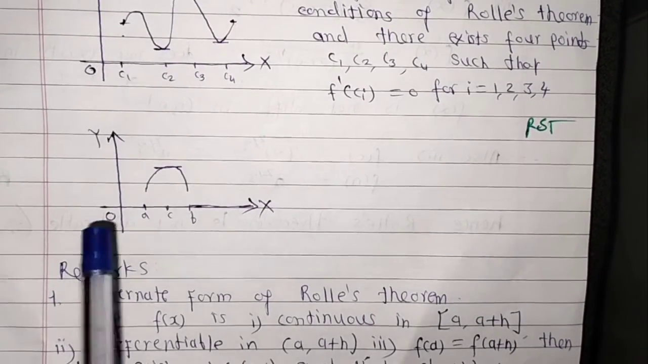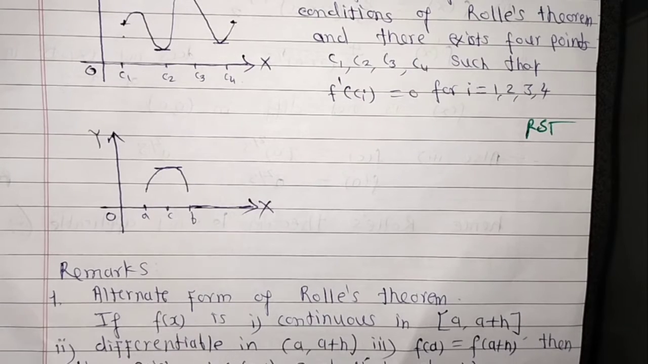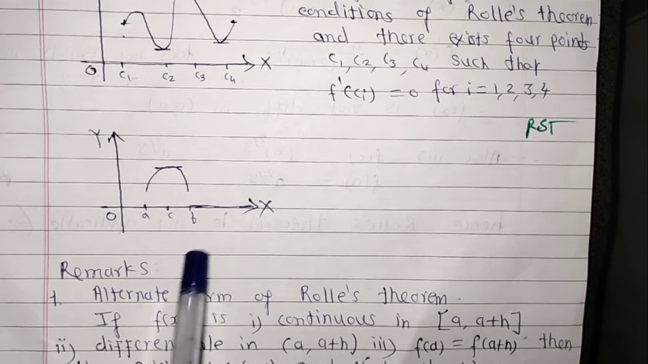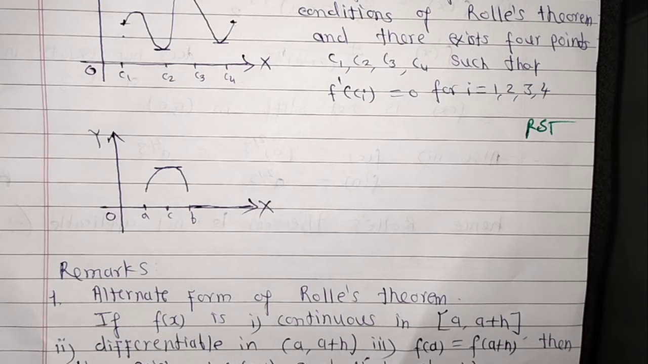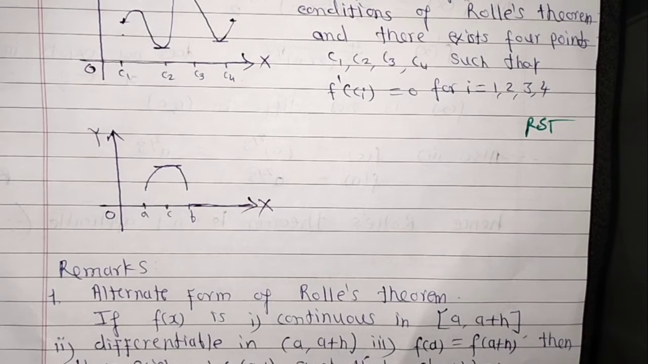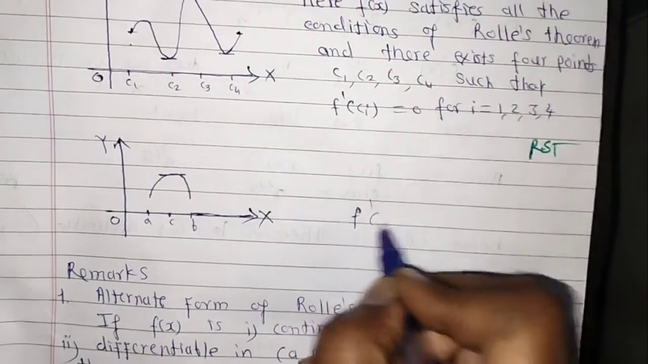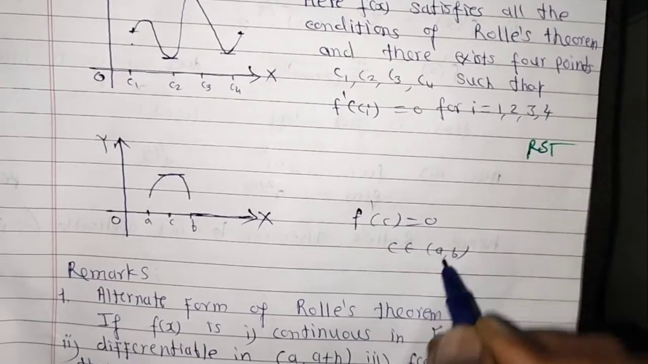Here the function is continuous, the endpoints are equal, and the function is also differentiable. Hence there exists at least one value c such that f'(c) equals 0, where c belongs to the open interval (a, b).